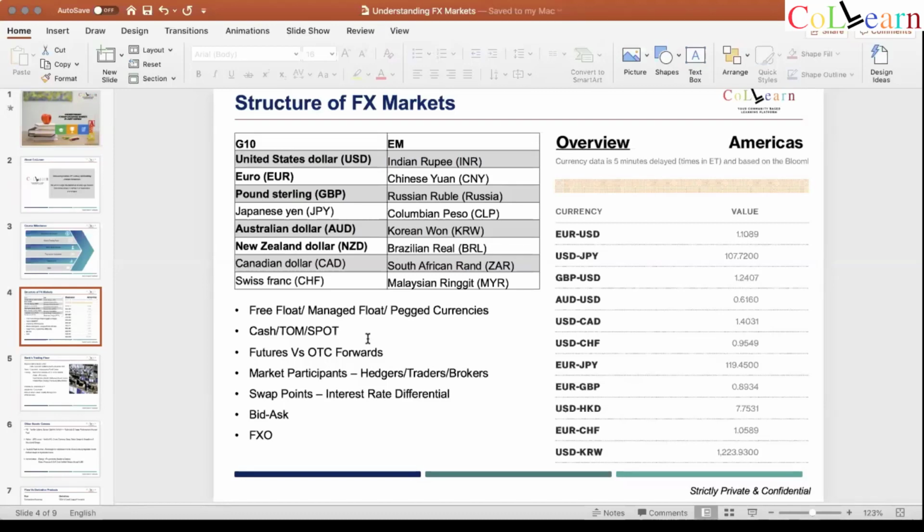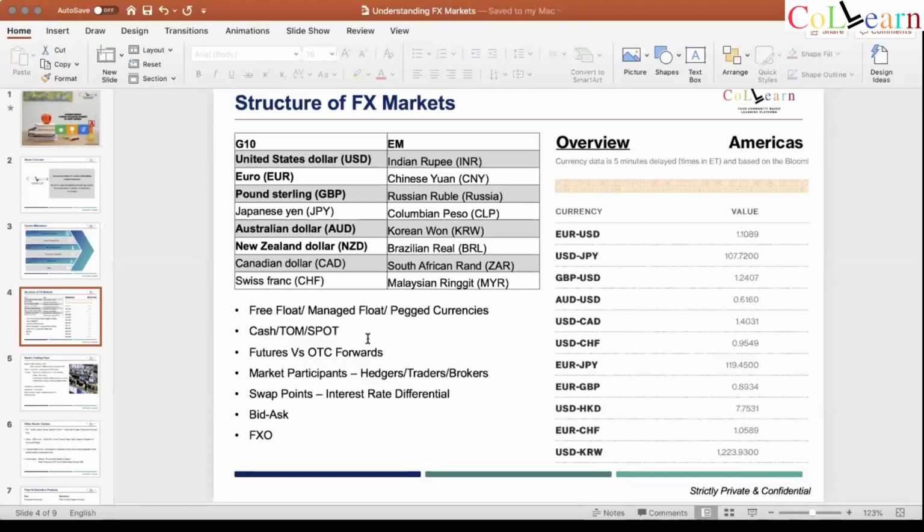So T+2 is the standard settlement across the globe for all currencies. No, there's one currency pair which doesn't settle on T+2. Anyone knows which one that is? It's there in the list of G10. That's the only currency in the world which does not settle on T+2. It settles on T+1. No, not yen, not Swiss franc. All these settle in 2 days' time. There's only one currency. Dollar does not settle on T+1.